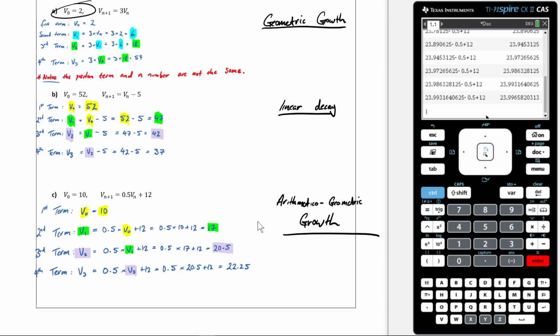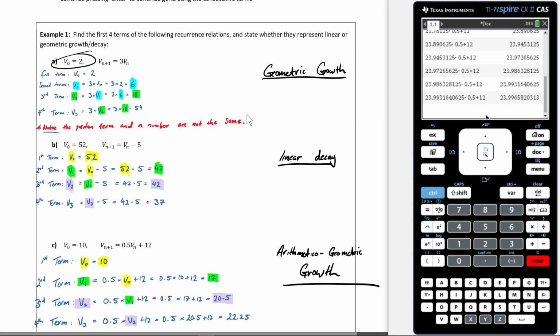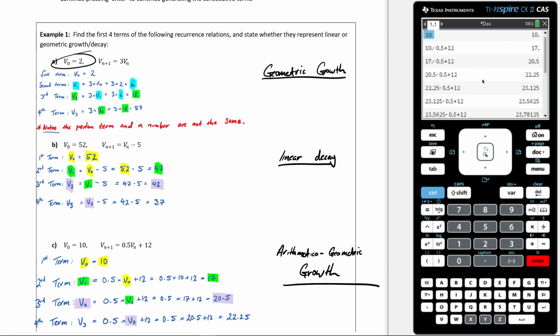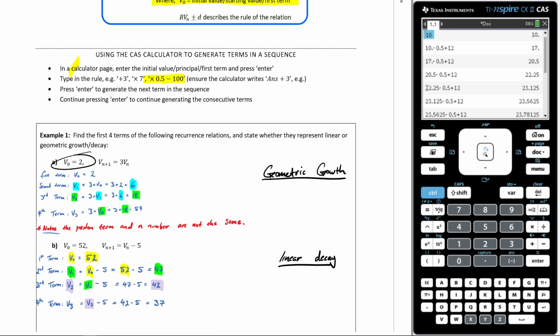So you can see this can be a very handy trick. But you should know that sometimes you will be required to show recursion by hand, which we showed in the previous part. But sometimes it's helpful to do it with the CAS, as I've shown you here. Make sure you follow these instructions carefully when doing it by the CAS.